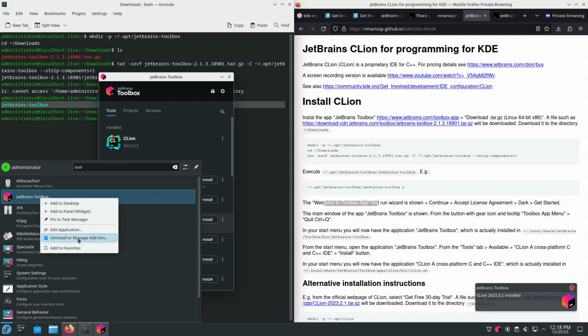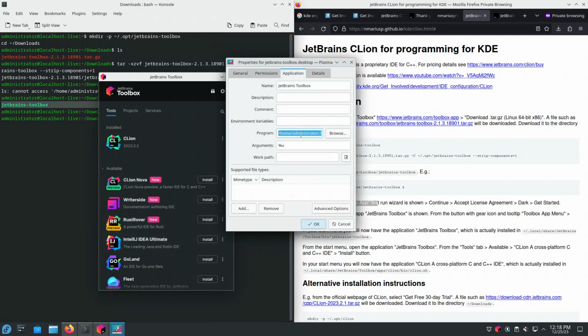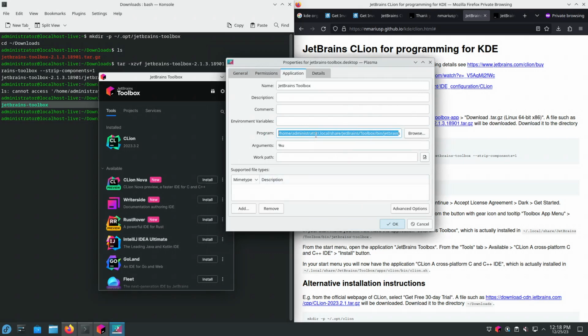Let's see where it installed itself. So into my home directory, tilde/.local/share/jetbrains/toolbox/bin/jetbrains-toolbox. So tilde/.local/share is for architecture-independent files, so not for executables.